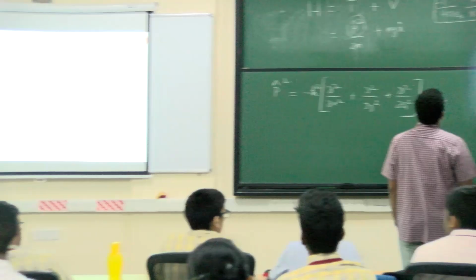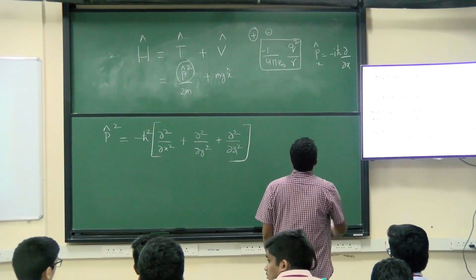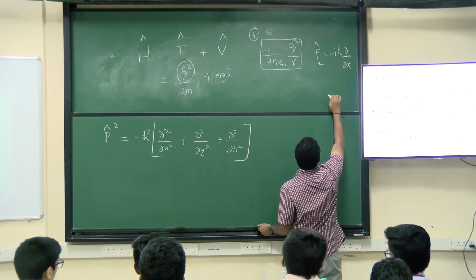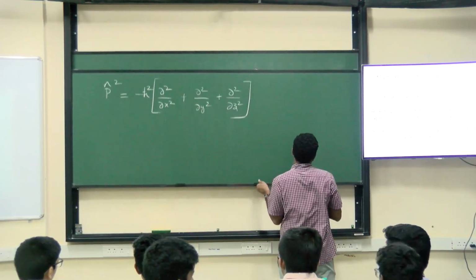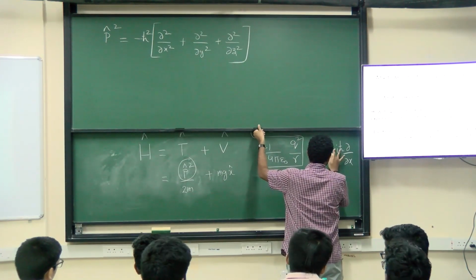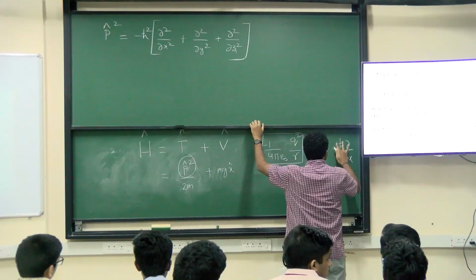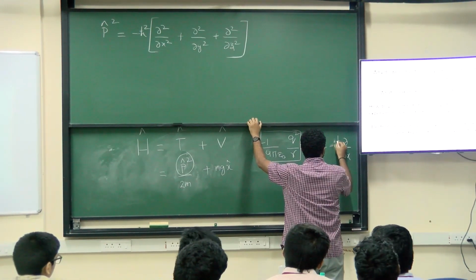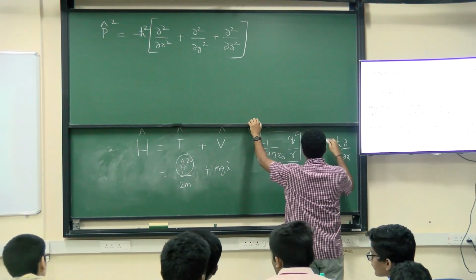Oh, okay. So that means i H cross dou by dou x, it should be that. Okay. H bar by i, right? So minus i H cross. i square is minus 1. Correct only, yes.